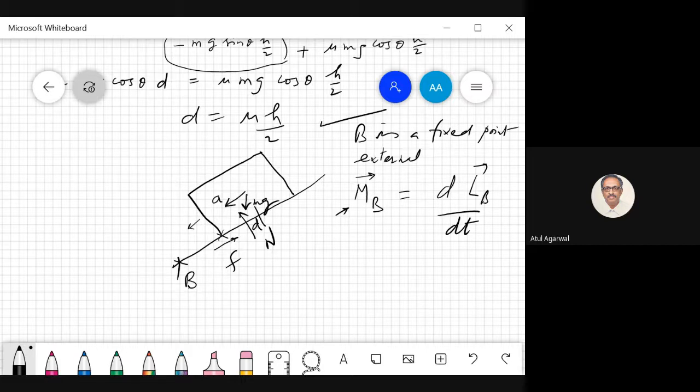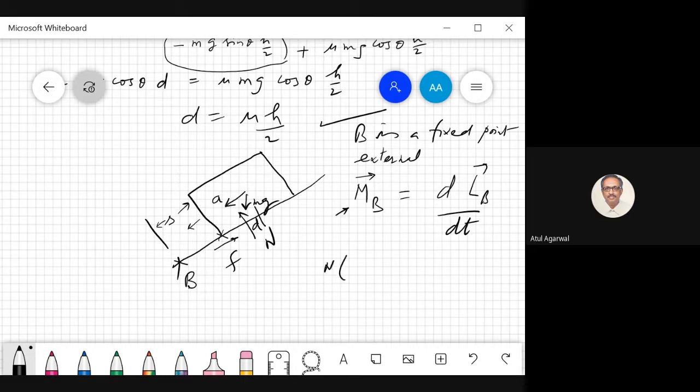Suppose I have taken this point at distance s. So N is causing a counterclockwise twist.